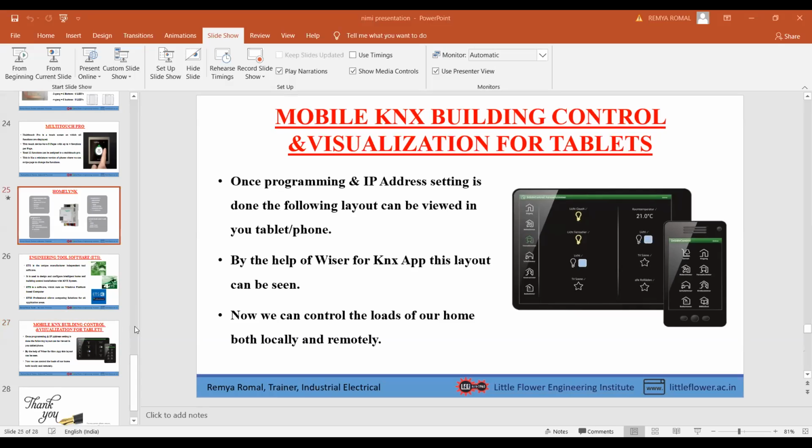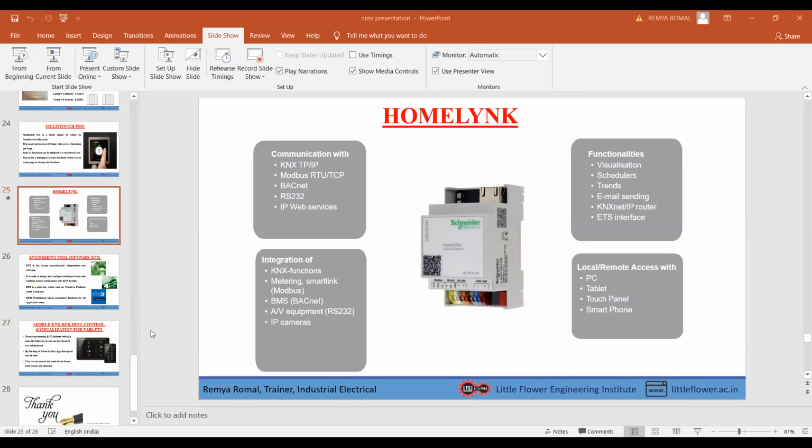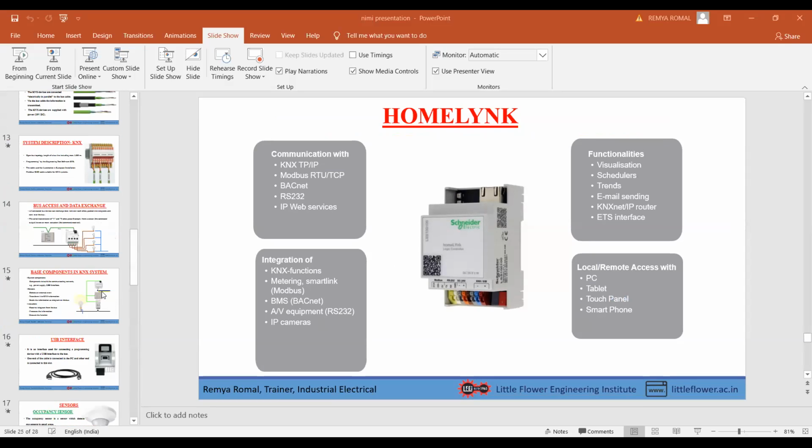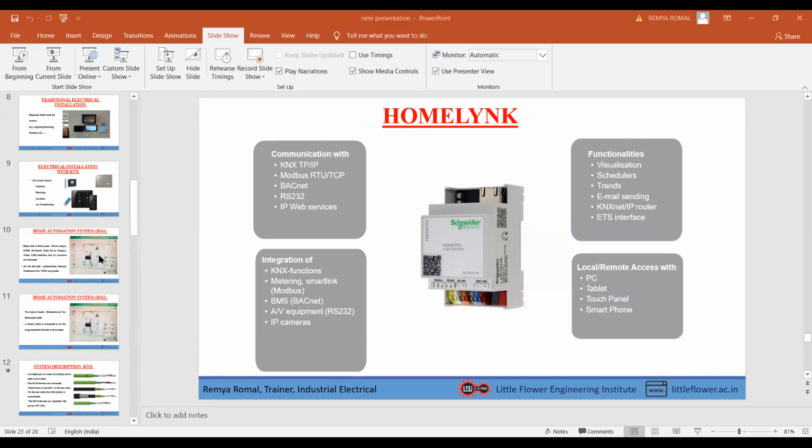And this setup, I repeat, is in our institute, our Little Flower Engineering Institute. By using this setup, we are giving home automation training to our students. This is just a demo that is used to teach our students, and the kit is useful to them. We are tied up with Schneider Electric for this home automation system. Apart from it, we have built CCTV, alarm, BMS, and fire alarm systems in our Little Flower Engineering Institute.